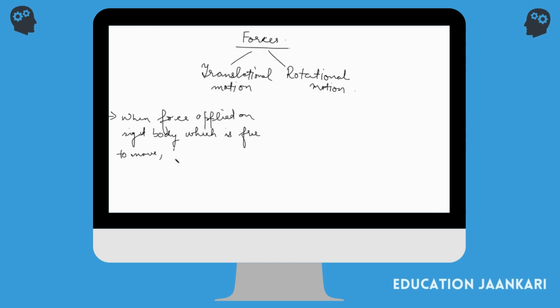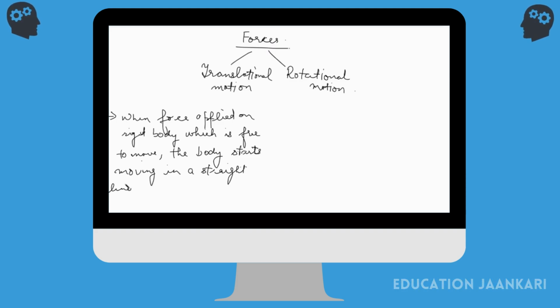So the body starts moving in a straight line, first of all, in the direction of force. That's the absolutely correct definition for translation motion because it specifies everything. So that's called translation motion.